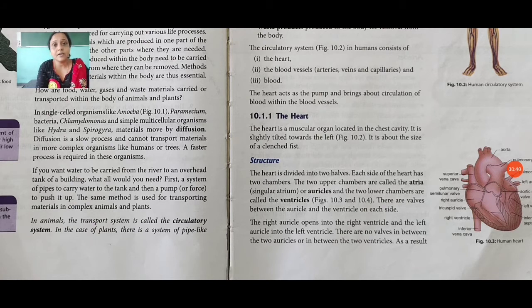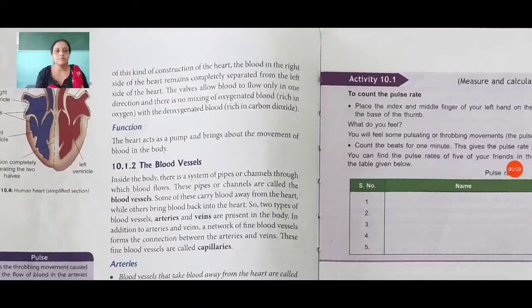You can see here in figure 10.3 all the parts of the heart; the blood conveys all the nutrients to our body. In the heart, you can see it is divided into two halves. You can see here the structure of the human heart, the left ventricle, and the right auricle.